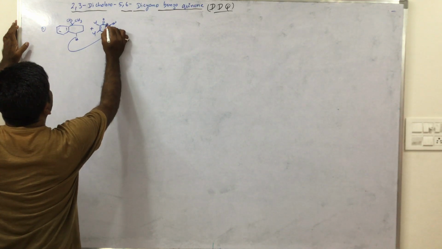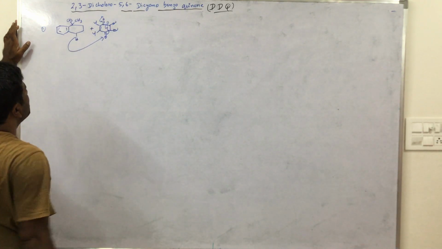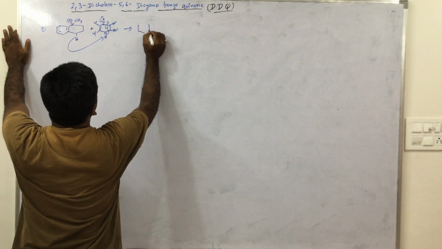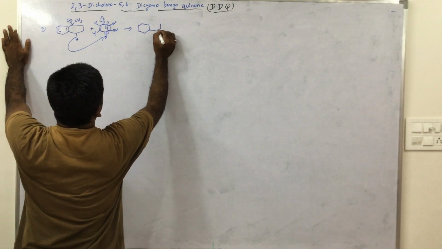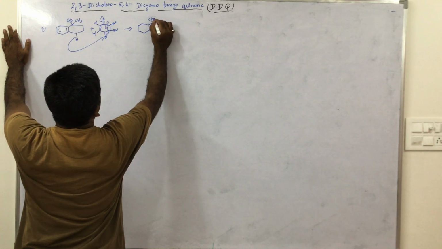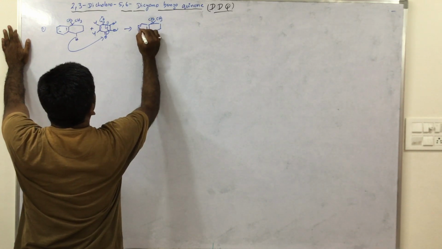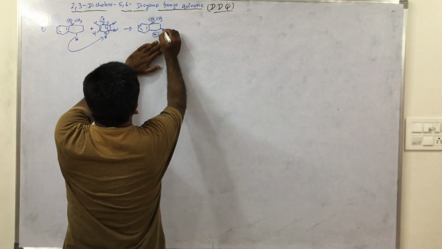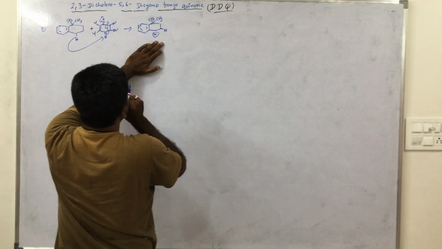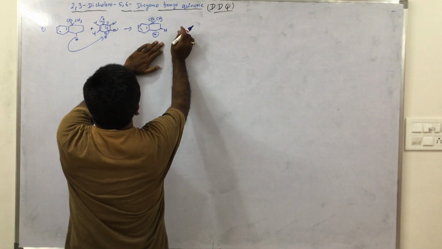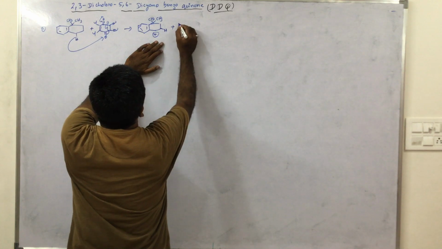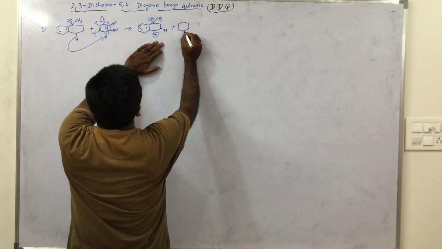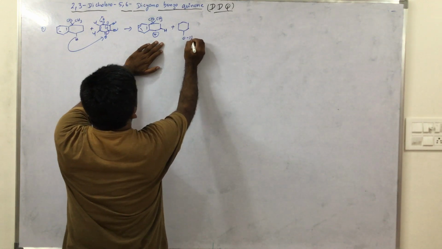This bond migrated, this is shifted. We get two benzene rings and two methyl groups and three bonds, and here one positive charge, here one hydrogen is there. Now OH is formed.